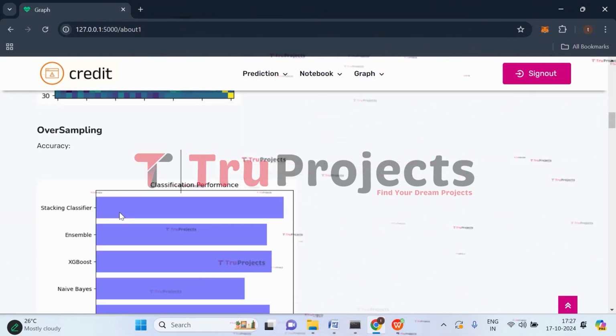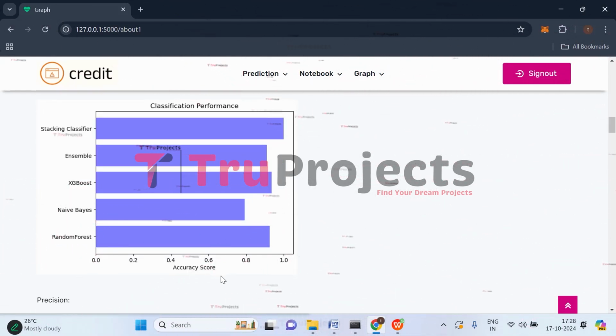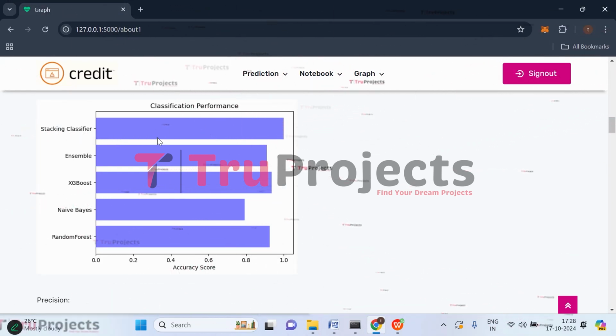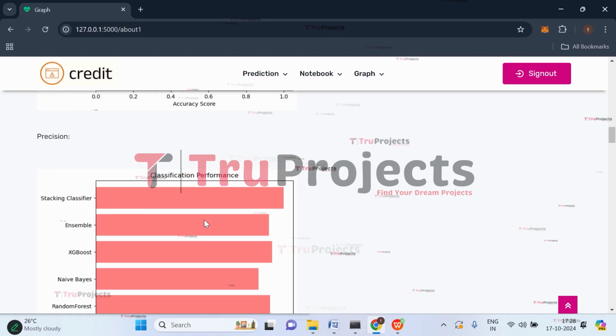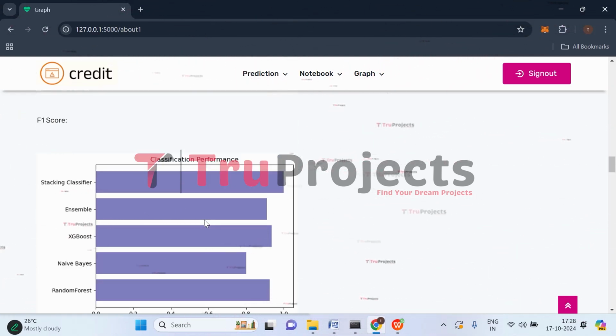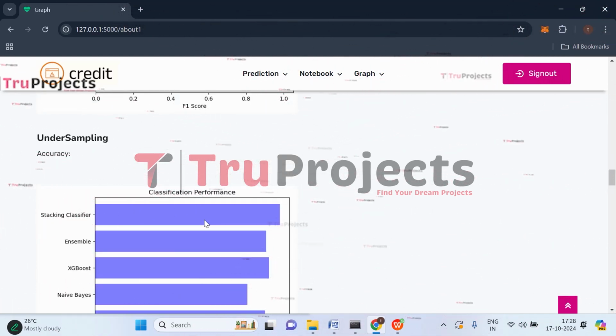And this is the accuracy graph for the oversampling technique. So here on x-axis we have accuracy score, and on y-axis we have all the algorithm names. If you observe, the stacking classifier, that is the extension model, is achieving the highest accuracy. And this is the precision score, this is recall, and this is F1 score.